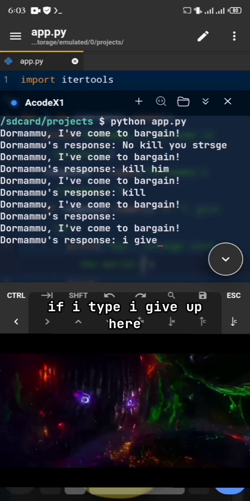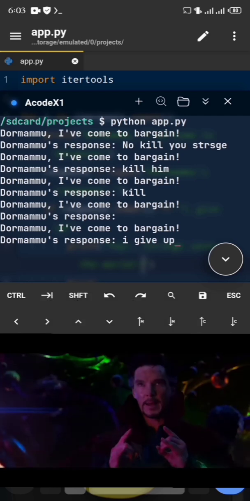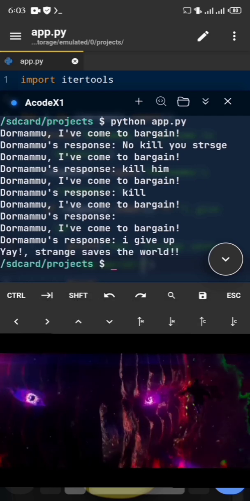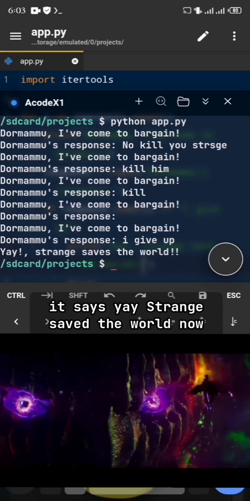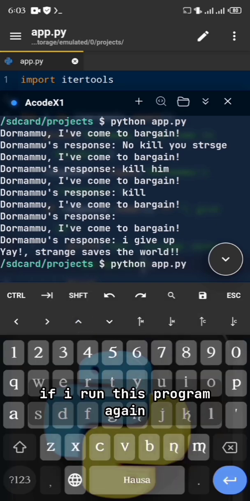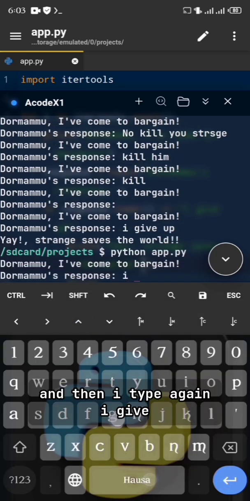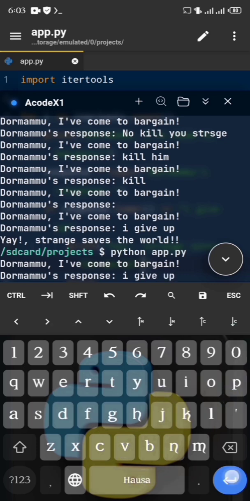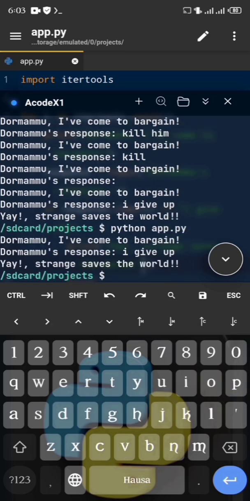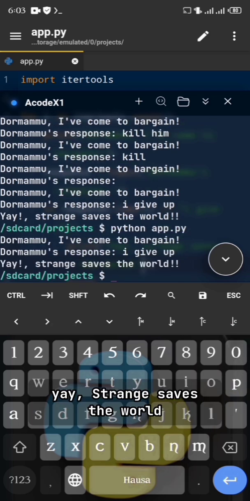So if I type I give up here, and what do you know? It says, yay, Strange saves the world. Now if I run this program again, and then I type again, I give up, it says, yay, Strange saves the world.